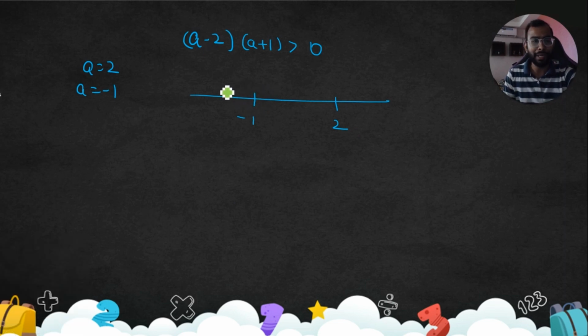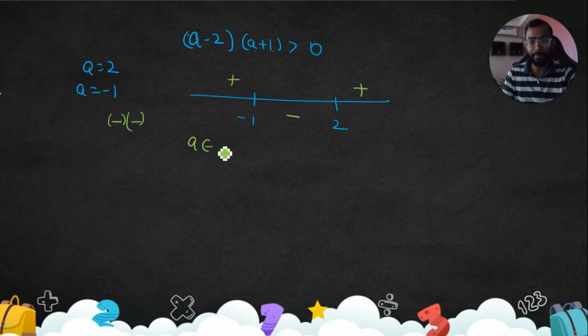Let's say minus 5. Just check the sign. Minus 5 minus 2 is negative. So I'm getting negative. Minus 5 plus 1 is negative. Negative would become positive. So generally make sure their coefficient is either 1 or at least positive, and just check the number of terms where the power is an odd number, like power 1. If a square is there, or an even power is there, ignore that. So there are two numbers, so negative would become positive, then alternate would go.